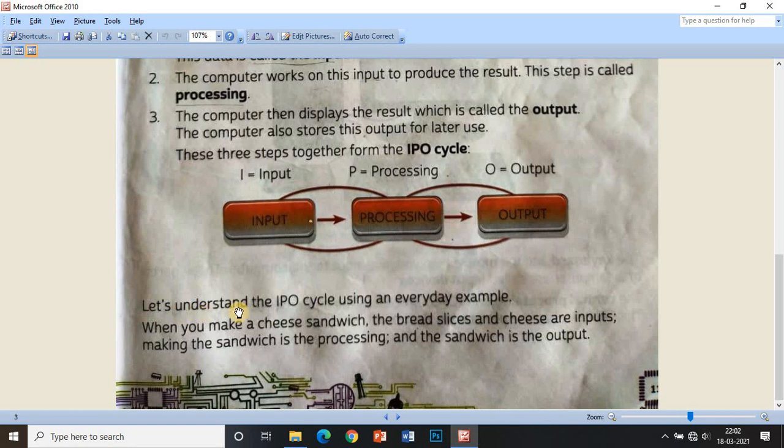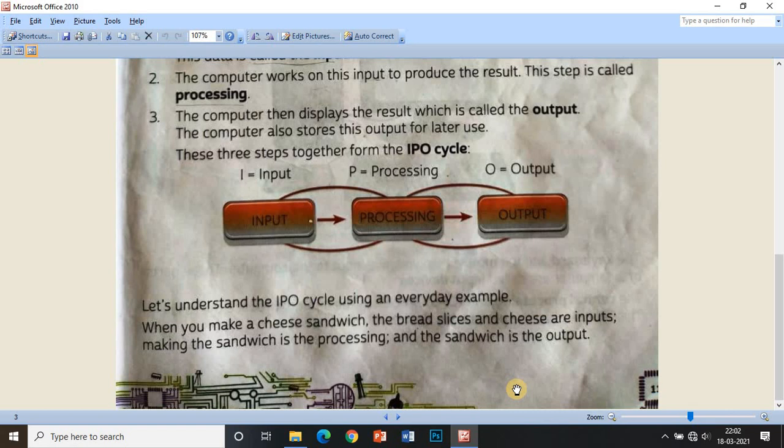Now let us understand the IPO cycle using an everyday example. When you make a cheese sandwich, the bread slices and cheese are inputs. Making the sandwich is the process and the sandwich is the output.